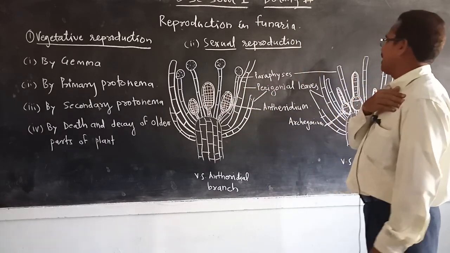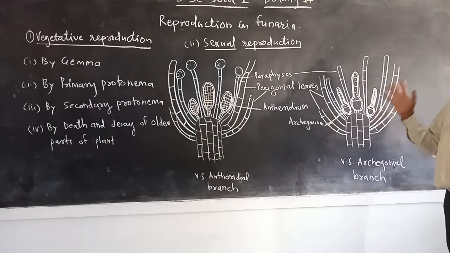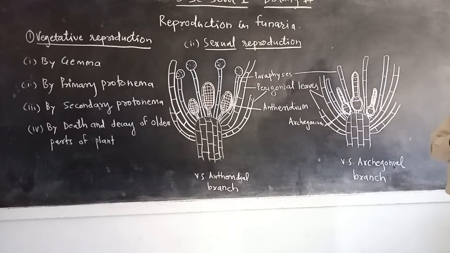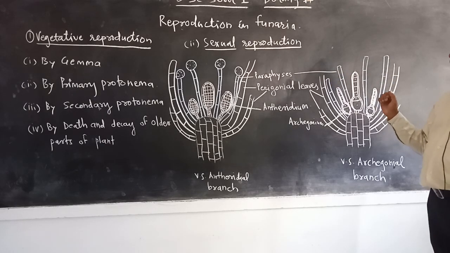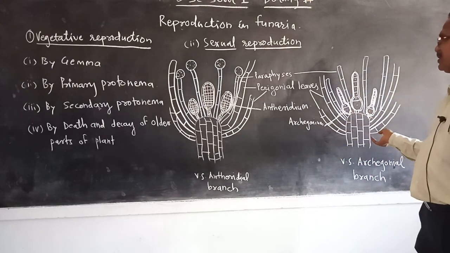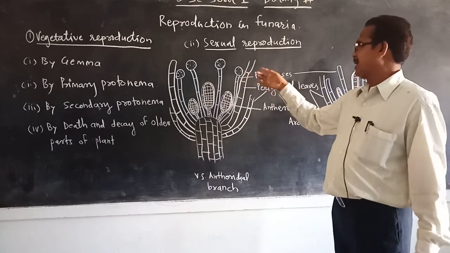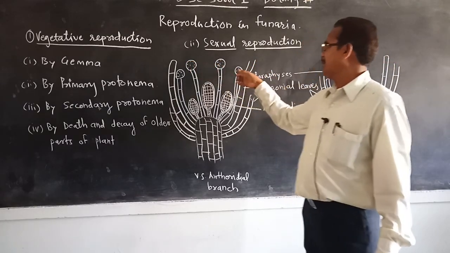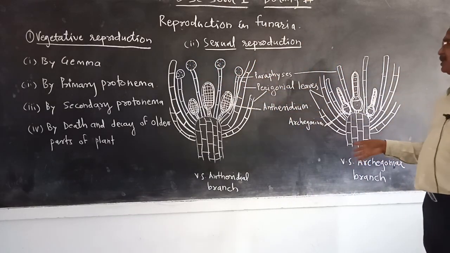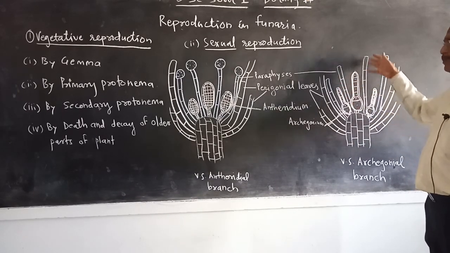Then the structure of archegonia. Likewise, the archegonia are also formed in groups at the apices of lateral branches, along with multicellular hairs called paraphyses. The difference between the paraphyses of the antheridial and archegonial branches is that in the antheridial branch the terminal cell of the paraphyses is globular, while in the archegonial branch the terminal cell is not globular, it is of normal shape.